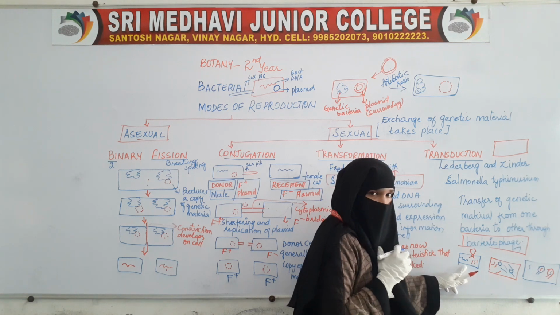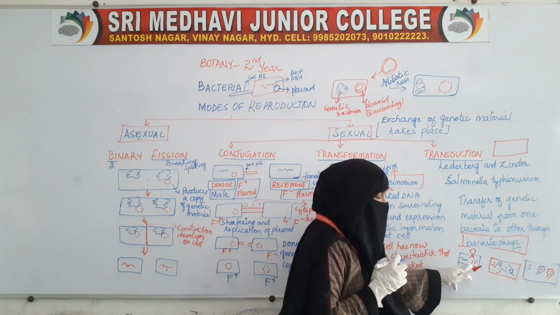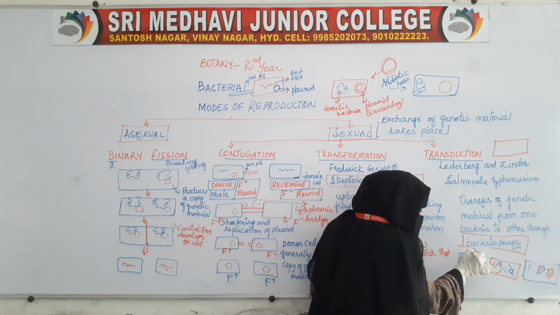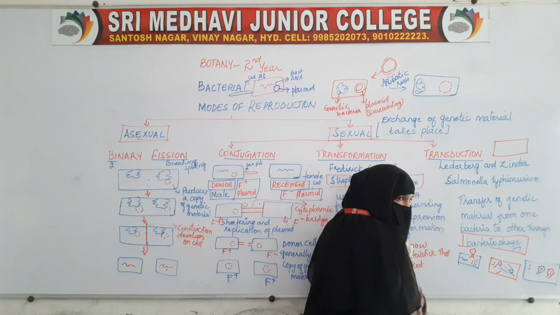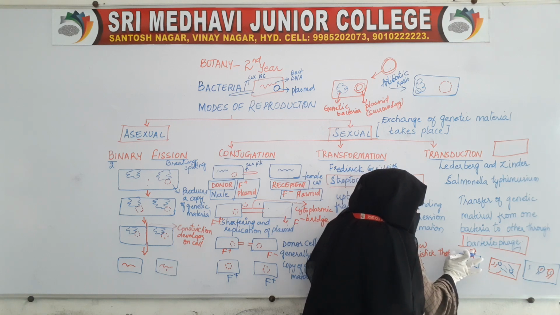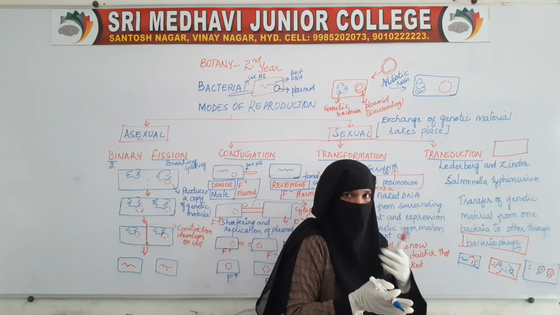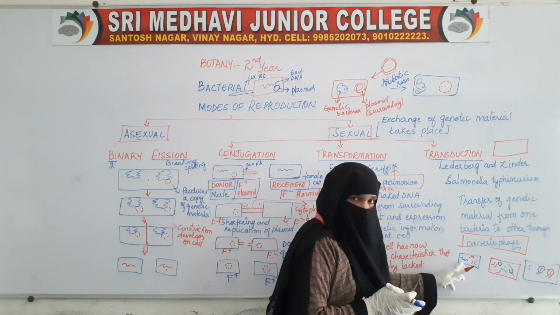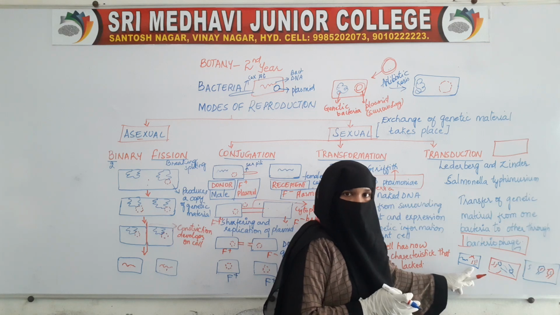First, the bacterial cell was infected by a bacteriophage. After infection, the bacteriophage has released its genetic material inside the cell. After releasing, this bacteriophage will get removed, will fall down. Now the cell has the genetic material of the bacteria and of the bacteriophage.